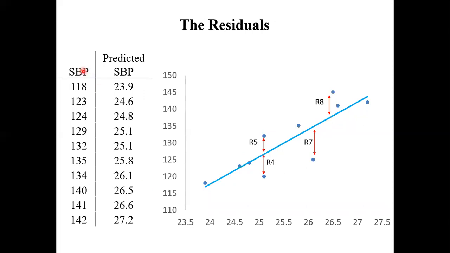Next step, residuals. So this is your SBP. This is the predicted SBP. The blue dots are the SBPs. The values on the line are the predicted. The deviations are called the residuals. So where are the residuals coming from? The observed and the predicted. For example, these are residuals, right? Just put in based on numbers. So we know these are residuals. So we go to quantify this and capture it.